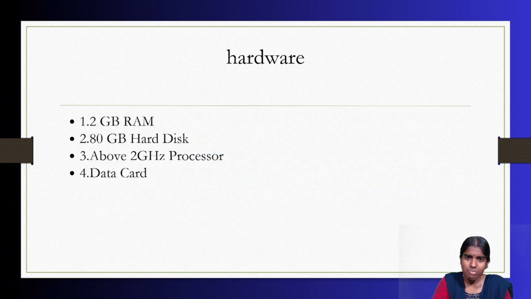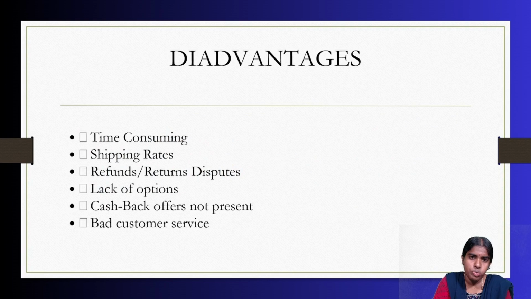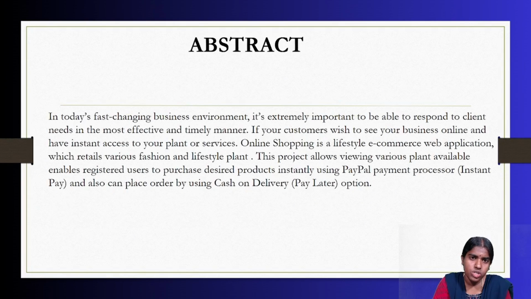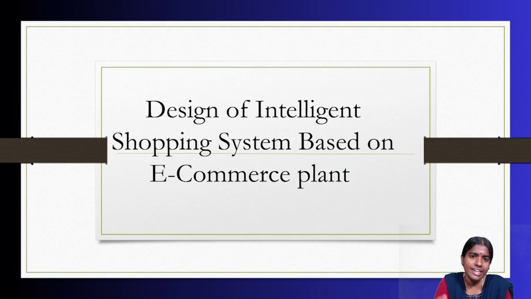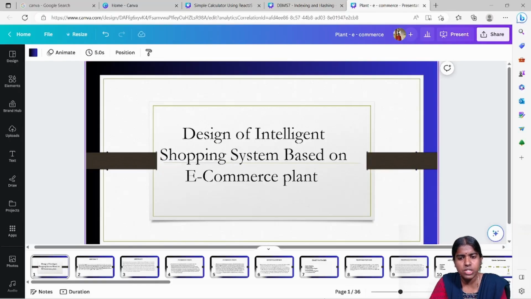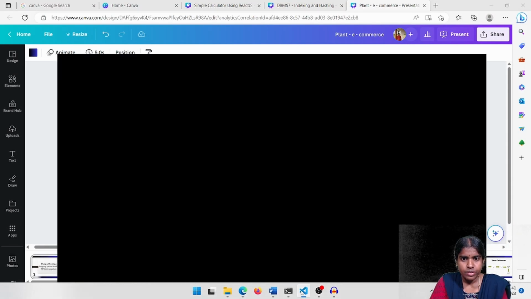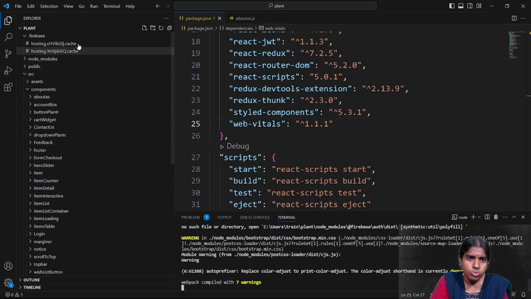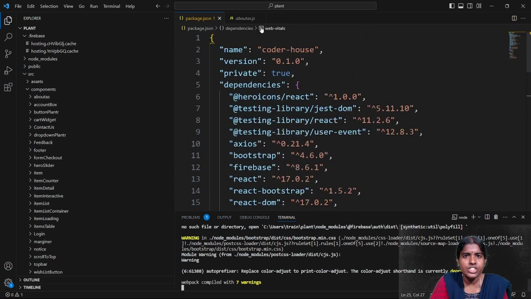Clear with this? I'm just giving you a brief overview about this project. What we are going to do in this project, I'm just explaining each and every block. Intelligent shopping system based on e-commerce plant. Next I'm going to discuss with you about the implementation of this project.